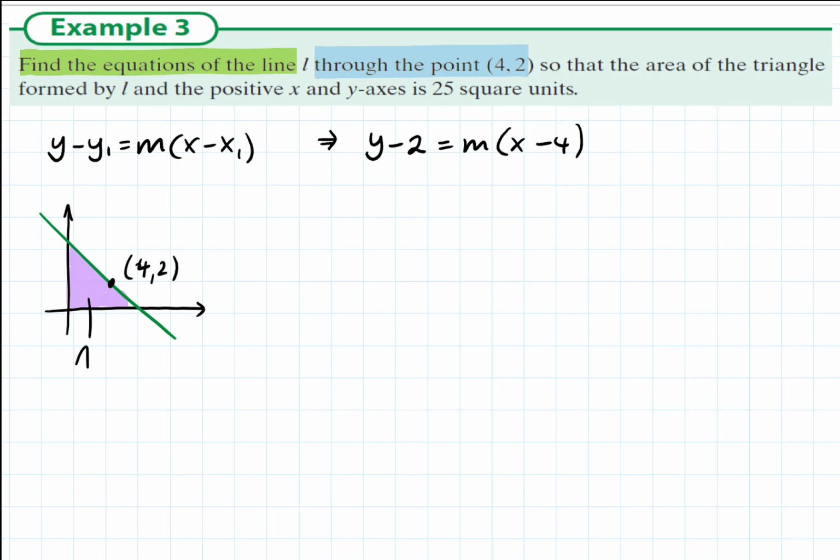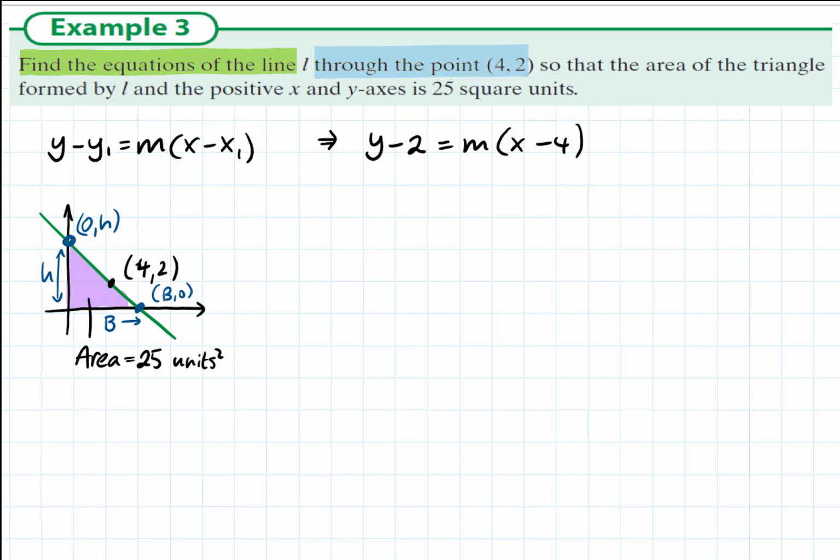So it looks something like this. There's a line going through the point (4, 2). It's creating a triangle with the x and the y axis. The area of the triangle is 25 units squared. I'm going to call h and b the height and base of this. So I'm going to say that it crosses the y-axis at (0, h) and the x-axis at (b, 0).